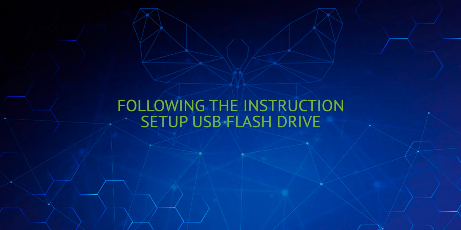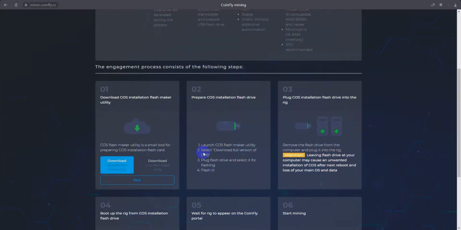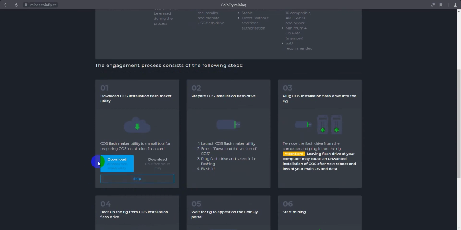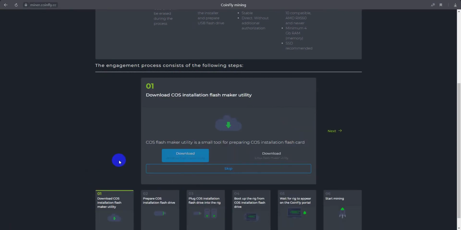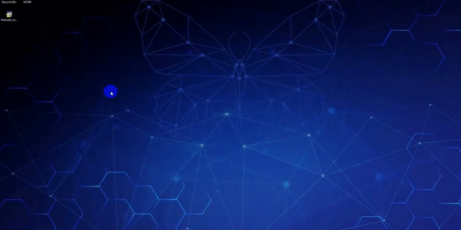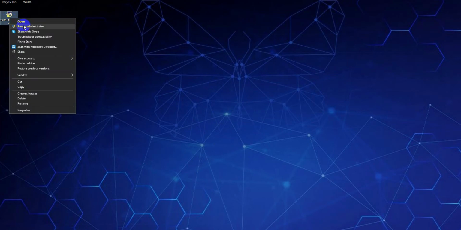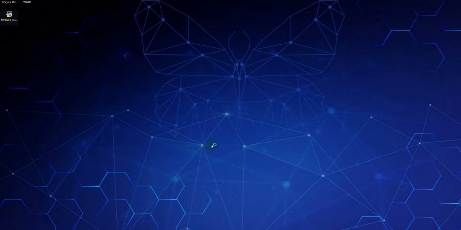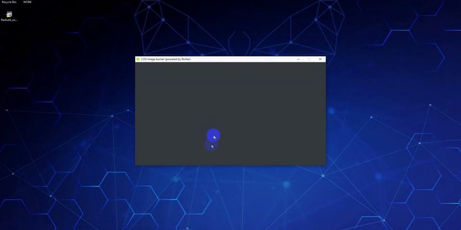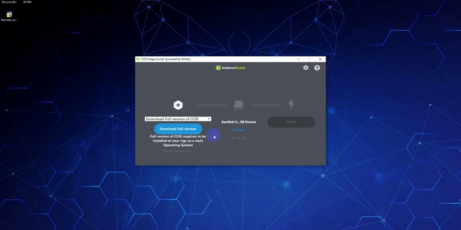You will need to set up your bootable USB thumb drive. Please follow the instructions. You will need to launch the utility as administrator. After unpacking, select Download Full Version.